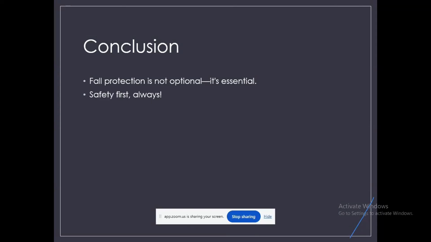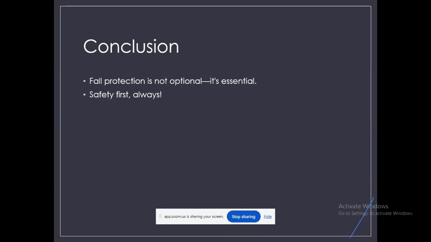Okay, we go for the final conclusions. Fall protection is not optional, it is essential, because every worker at height must be protected, trained, and aware. So the proper systems, like guardrails, today we have seen three things, right? Guardrail, then PFAS, and safety nets. These things definitely can save lives.